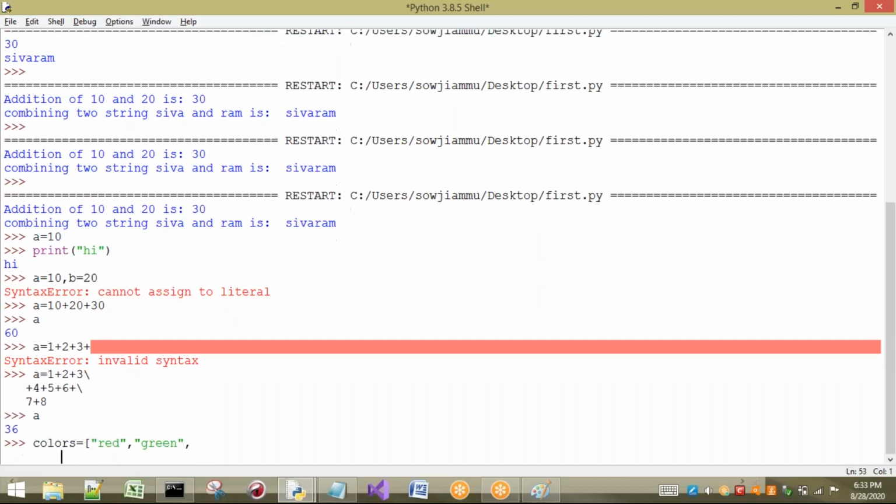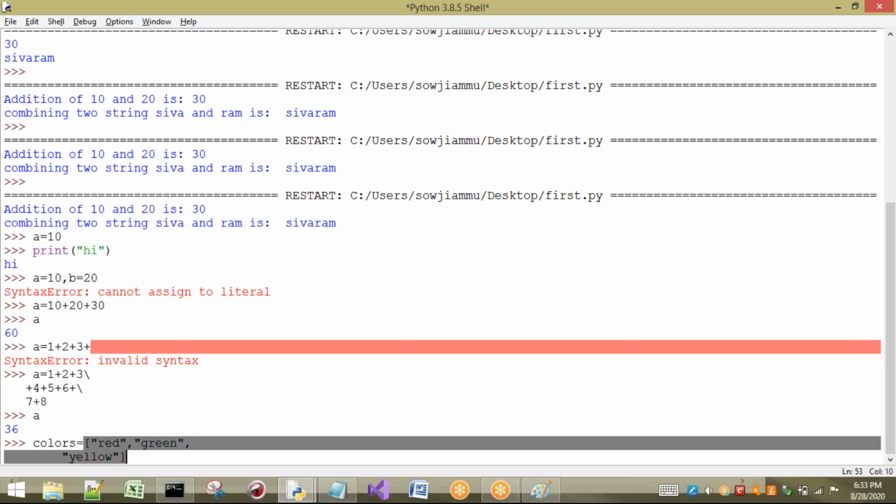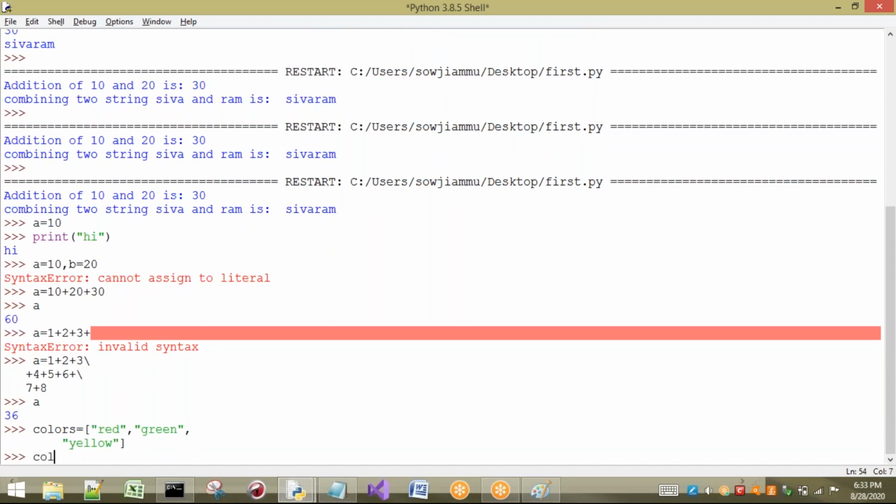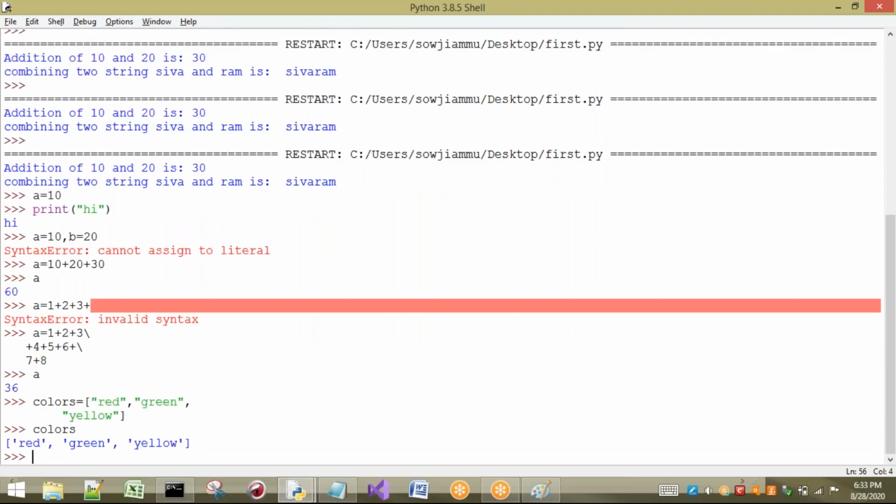So just press enter, no problem here, because the closed bracket has not ended. Whenever the closed bracket ends, that indicates the statement is going to end. So entering the statement in a second line is fine. Here I am going to write yellow, for example. I want to end this, so I close the bracket and press enter. Now if I print colors, we are going to get a square bracket open and close. It is considered a list. We will see this concept later when we discuss data types. But here we have to see how the statement is taken by our interpreter when written in multiple lines.